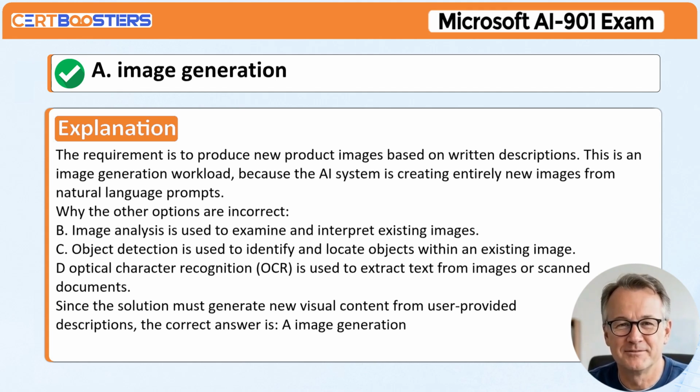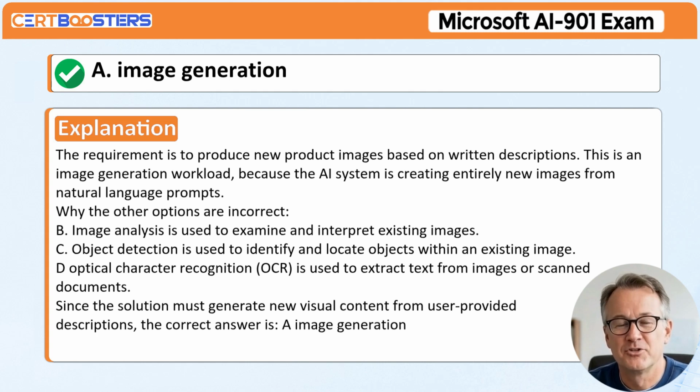Image generation. Explanation: The requirement is to produce new product images based on written descriptions. This is an image generation workload because the AI system is creating entirely new images from natural language prompts. Why the other options are incorrect. B. Image analysis is used to examine and interpret existing images. C.